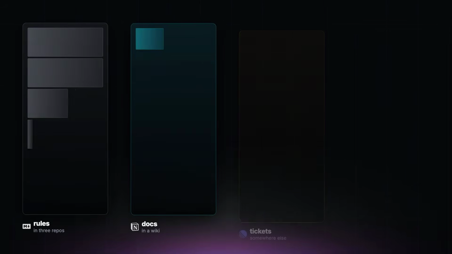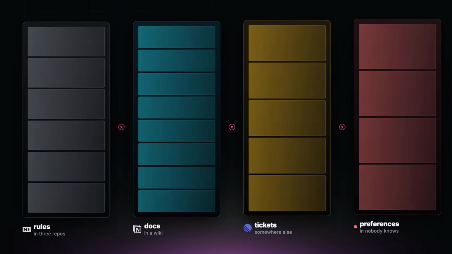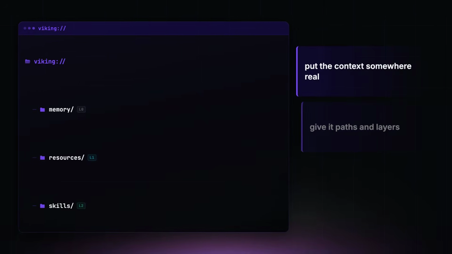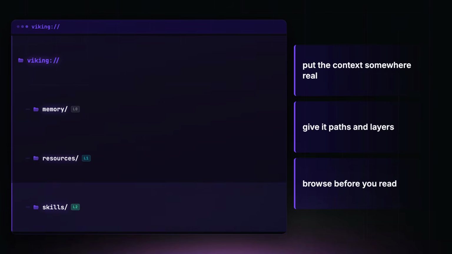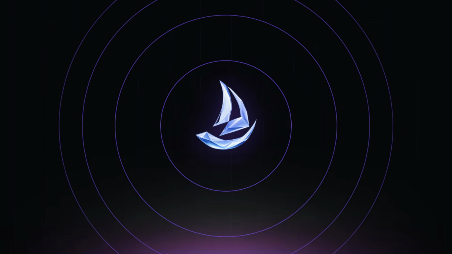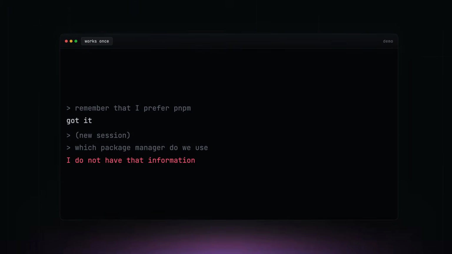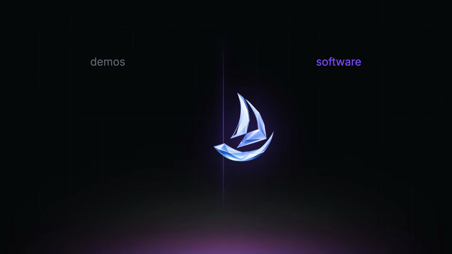Developers are already running multiple agents with scattered rules, docs, tickets, source files, and preferences. They already waste tokens because every tool has to be reminded of the same things. OpenViking's answer is simple enough to be compelling. Put the context somewhere real, give it paths and layers, let agents browse before they read. That is the bet, and I think the bet is right. Maybe OpenViking itself becomes the standard. Maybe it does not. Because agents that cannot manage context will always feel like demos. Agents that can manage context start to feel like software. And that is the line OpenViking is trying to cross.